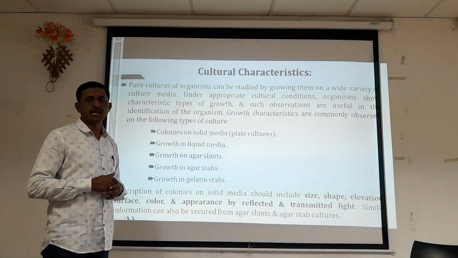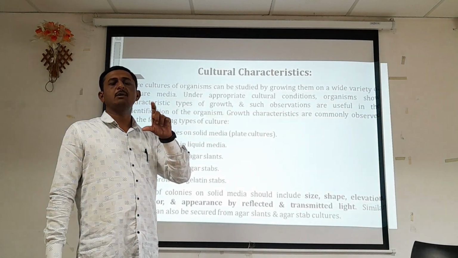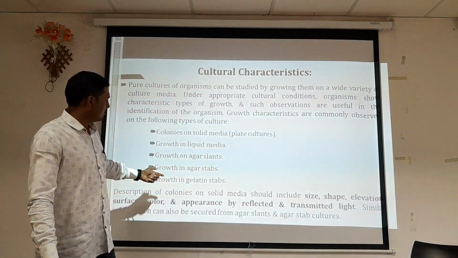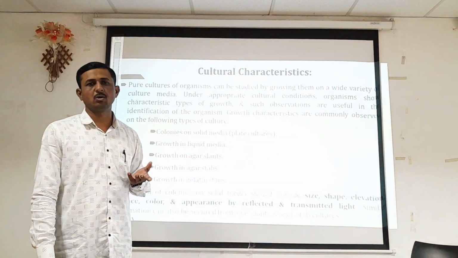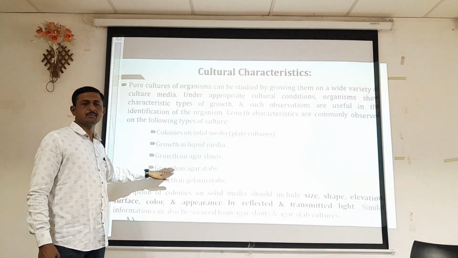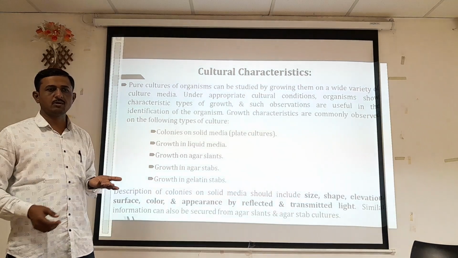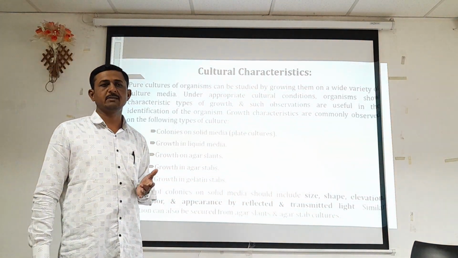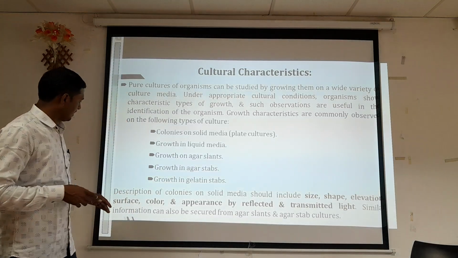Fourth, growth in an agar stab. An agar stab is another type of medium in which the agar is prepared inside a tube, and by using an inoculation needle we inoculate the organism, which shows a characteristic growth pattern inside the agar stab. Fifth, growth in a gelatin stab. We can also prepare a gelatin stab in which we can observe the characteristic growth pattern of the organism.